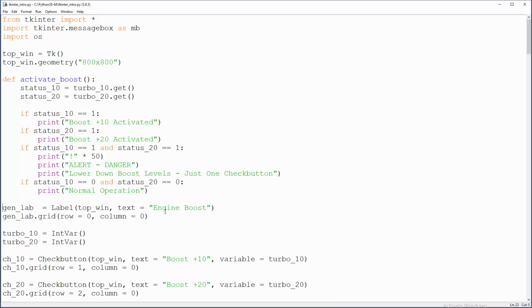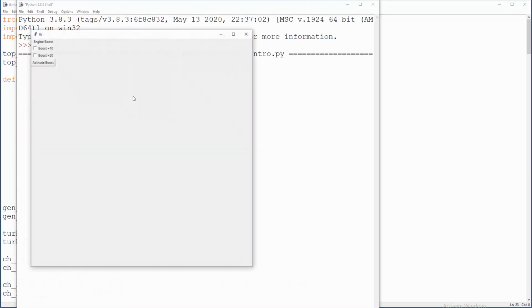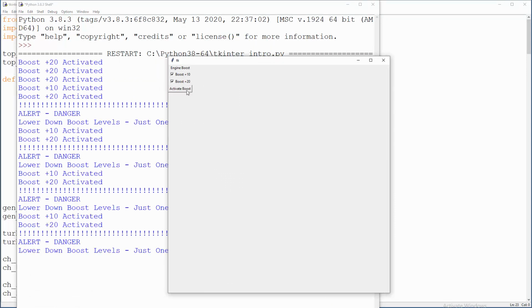Let me just save this stuff. Right, F5. There you go. I kinda like it. 3.6 Röntgen. Anyway guys, I'm rambling.